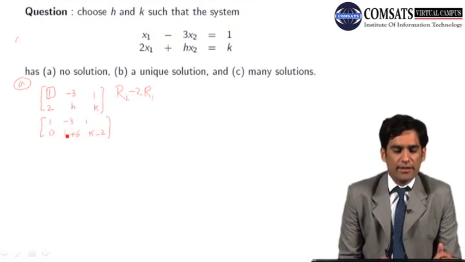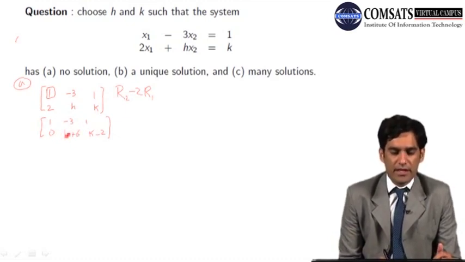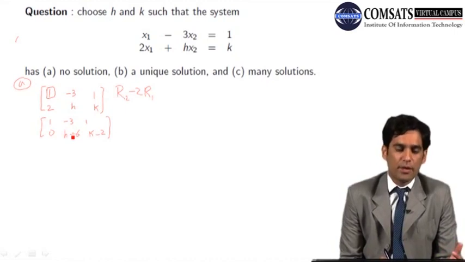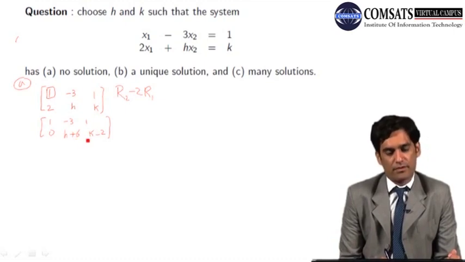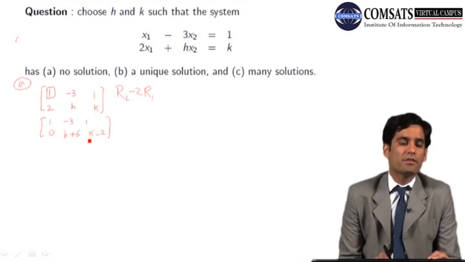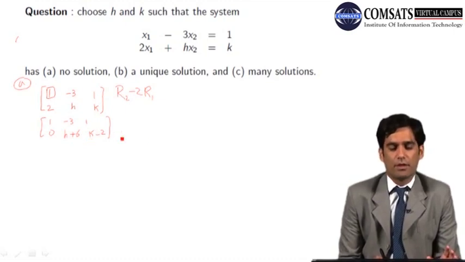Next, I have to choose the leading entry in the second row, which is h plus 6, and this is a 2 by 3 matrix. So there is no entry below this value, h plus 6. So my matrix is in echelon form now.